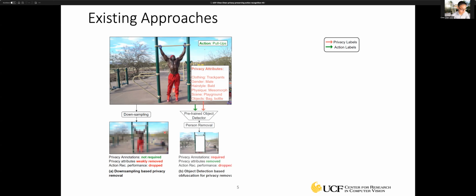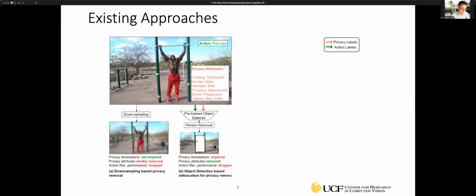The second approach is that we can use some of the existing object detectors to try to detect, like, the person or maybe some of the privacy-related objects from the scene. In this case, the privacy attributes can be removed, but obviously the action recognition performance will drop a lot.